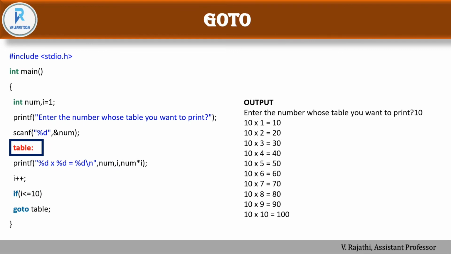Okay. And after that, printing statement, and then incrementation, and then we have the if statement, and then goto. Okay, so for goto, we have to give a label name. So goto keyword, and after that we have to give the label name, ending with a semicolon. So when it reaches the goto, it goes again to the label where the label is declared, it just goes back again. So this is the example of the goto.